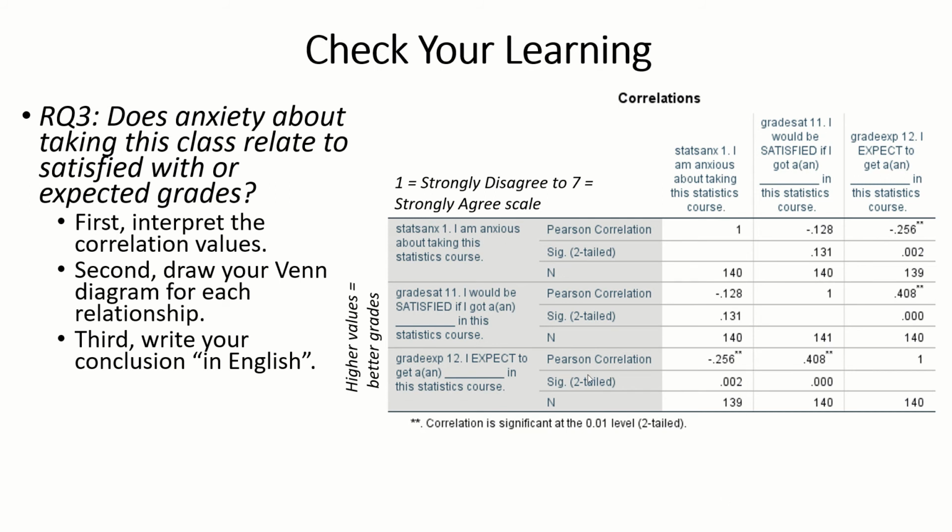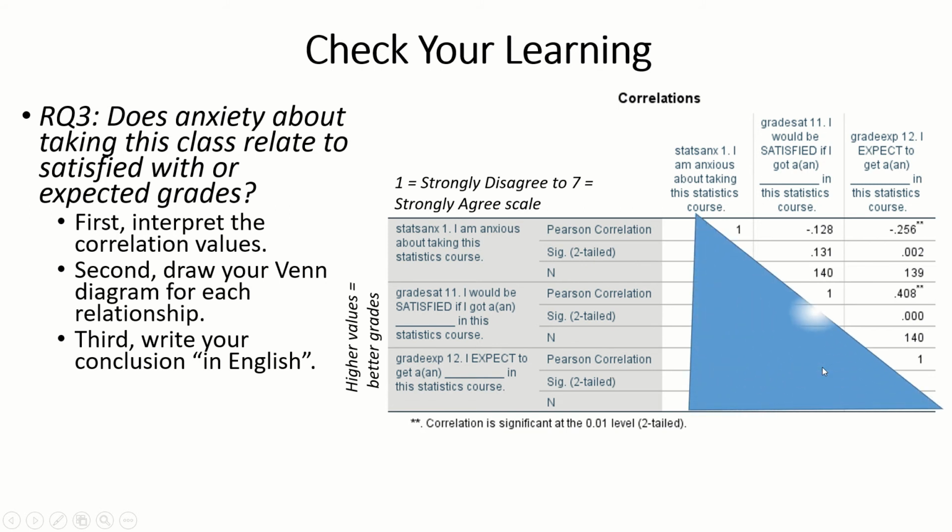So if we take a look at the correlation table over here, again, we have duplicate information both on the top and bottom of the diagonal, so we can just cover up what we don't need to look at. Much easier here. And then we're looking at stats anxiety and satisfied grade, stats anxiety and expected grade.